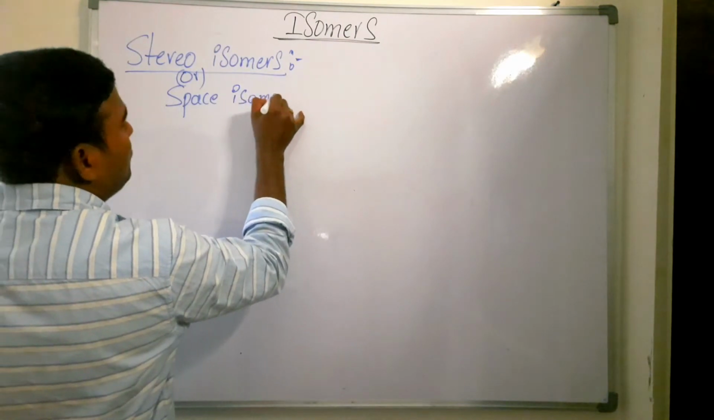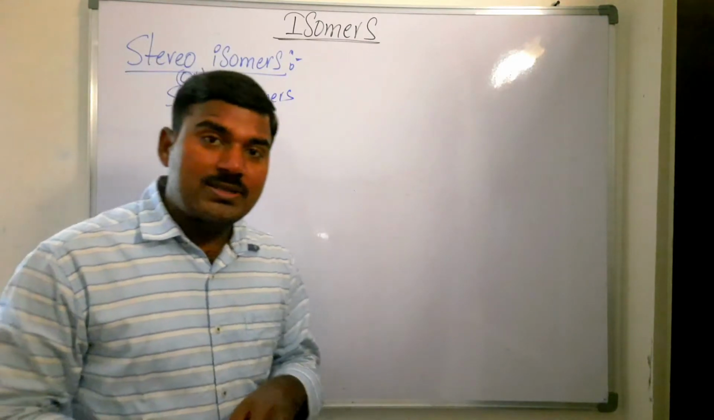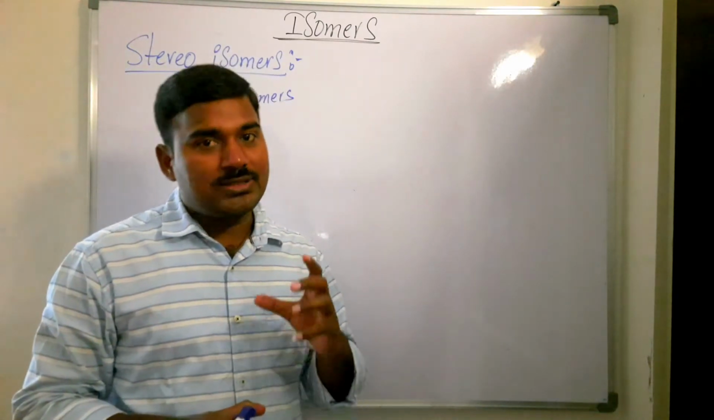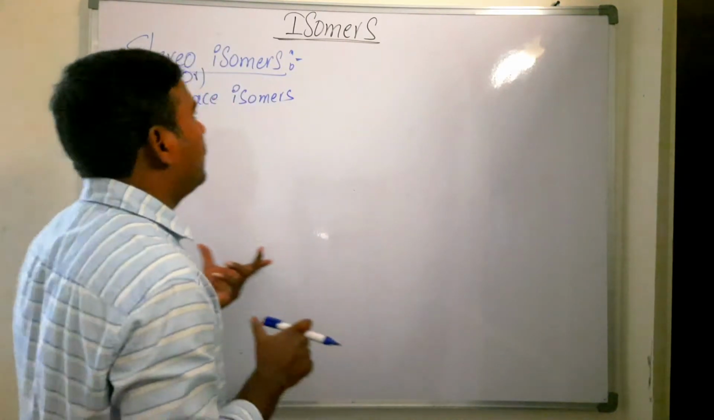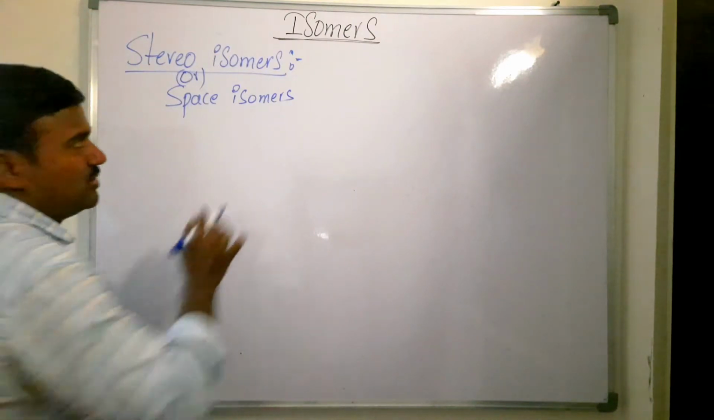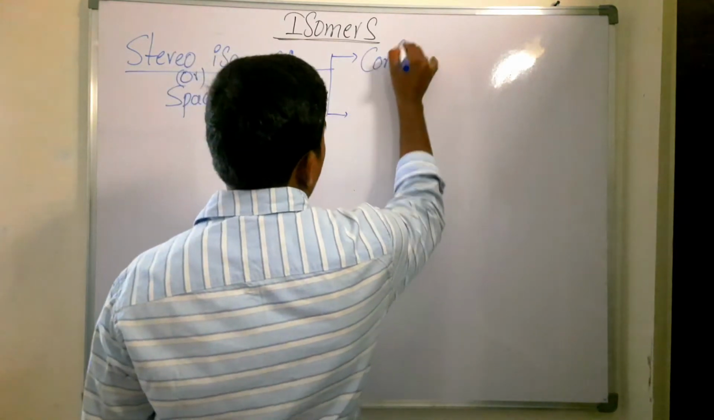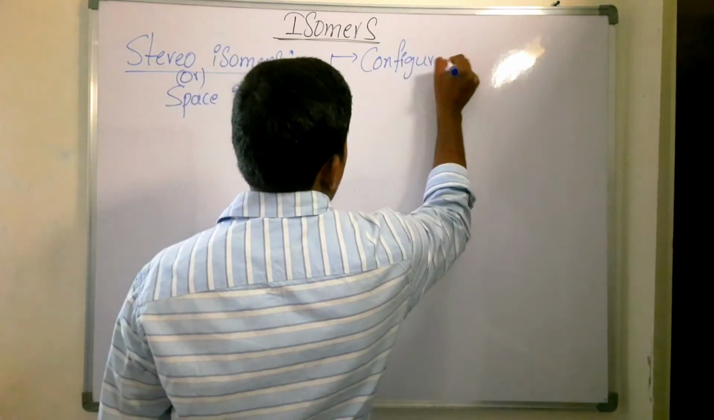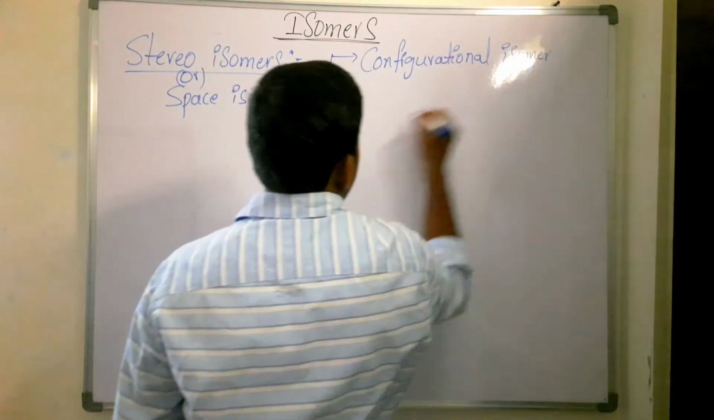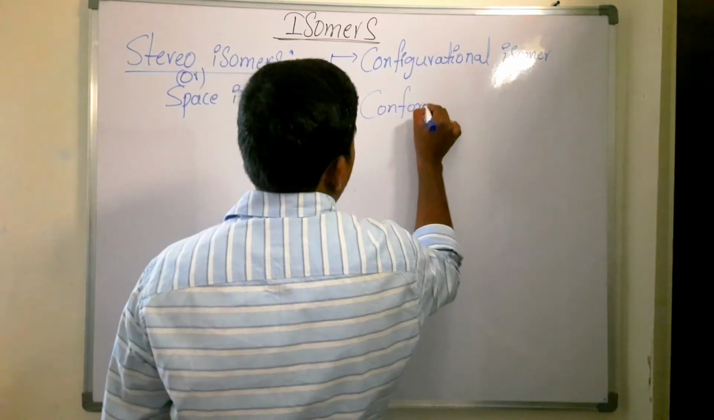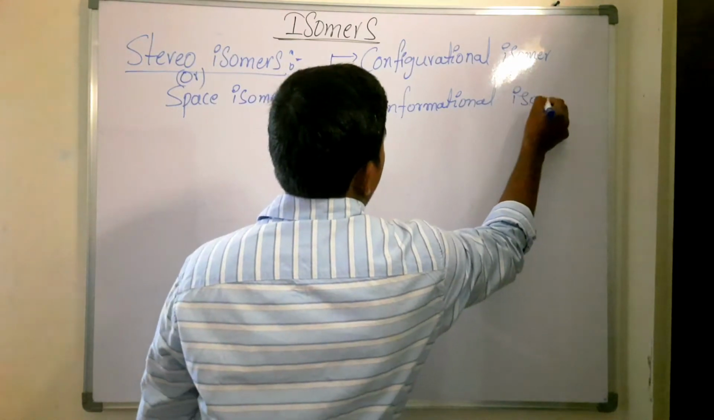What is meant by space isomers or stereoisomers? Organic compounds having the same molecular formula, the same bond connectivity and the same structural formula, but a different spatial arrangement of atoms or groups of atoms, come under stereoisomers. The stereoisomers are of two types: first one is configurational isomer and second one is conformational isomer. First we are going to see configurational isomer, after that we will go to conformational isomer.